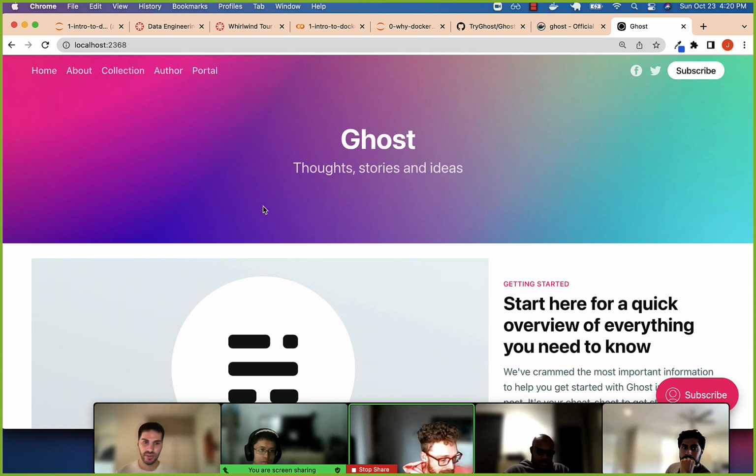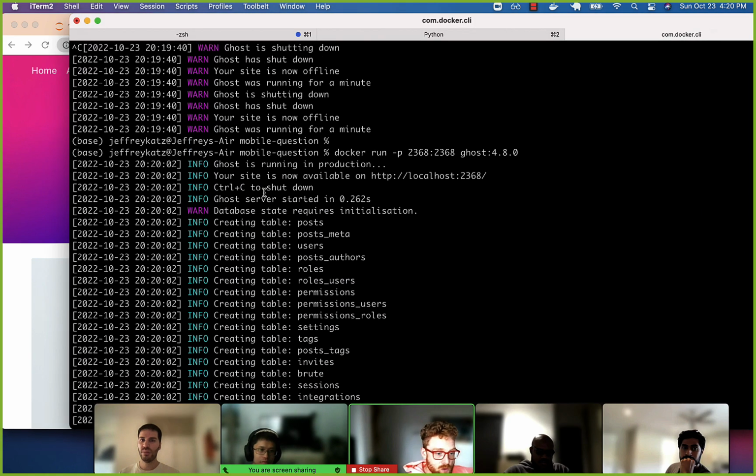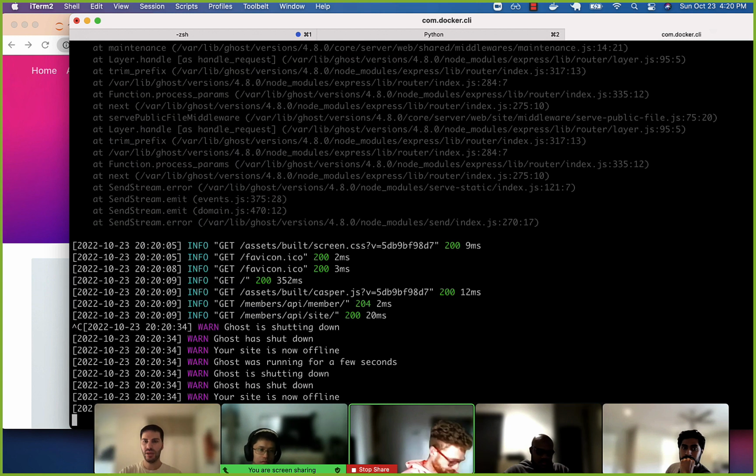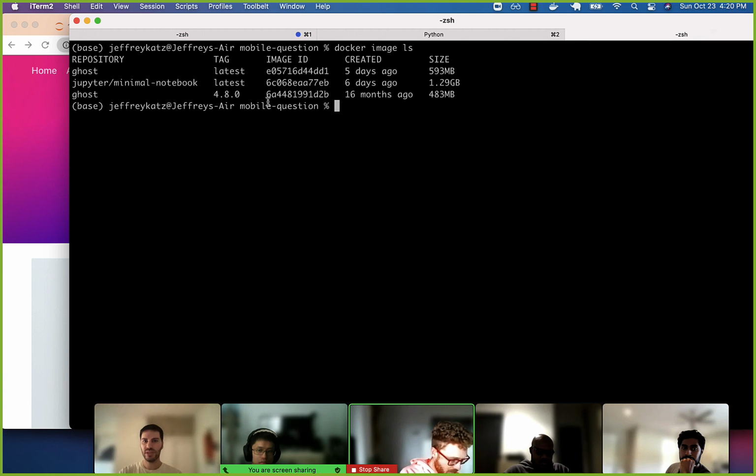Of course, what we need to unpack is, one, what is this image thing? When we downloaded an image. So we kind of see this by doing that docker pull ghost:4.8.0, right? That downloaded our image, whatever that means.